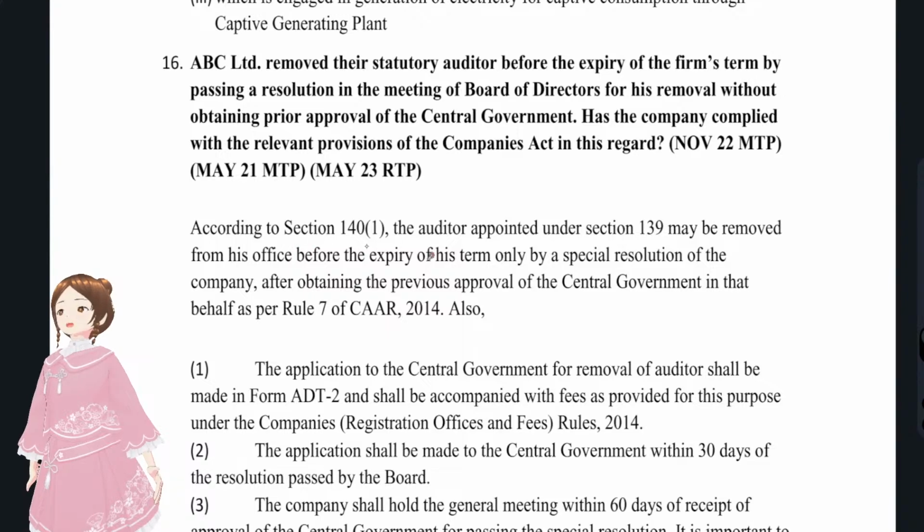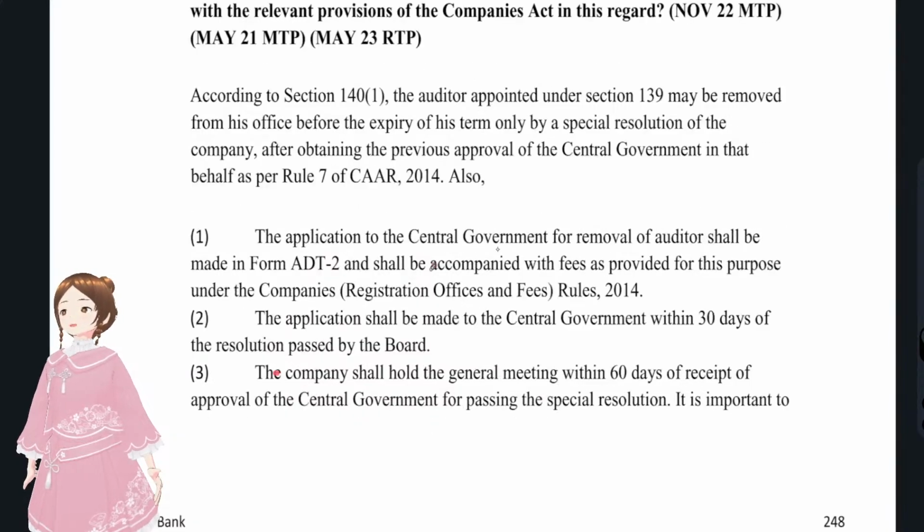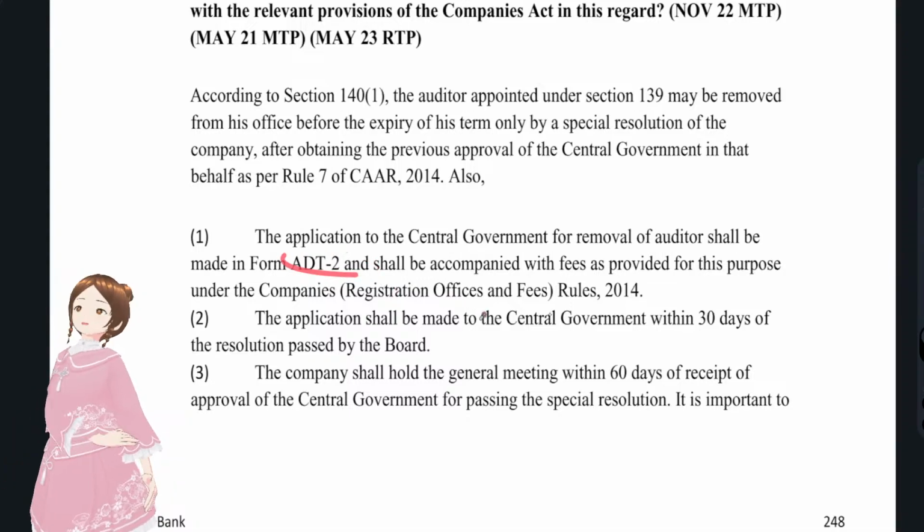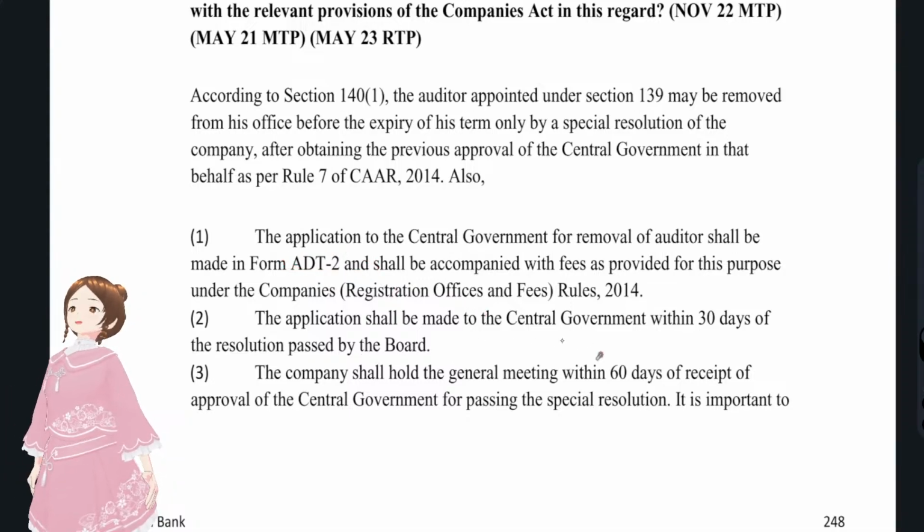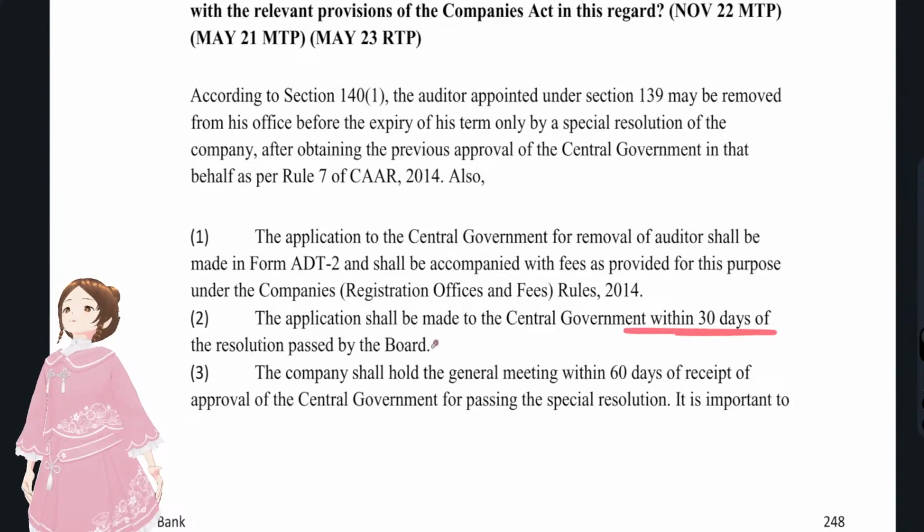According to Section 140, they have to pass a special resolution of the board, and then submit to the central government. The application to the central government for removal of the auditor shall be made in Form ADT-2, within 30 days from the special resolution passed by the board.